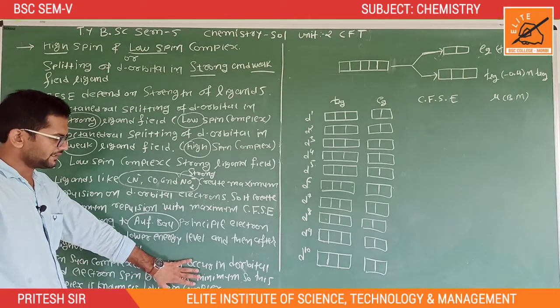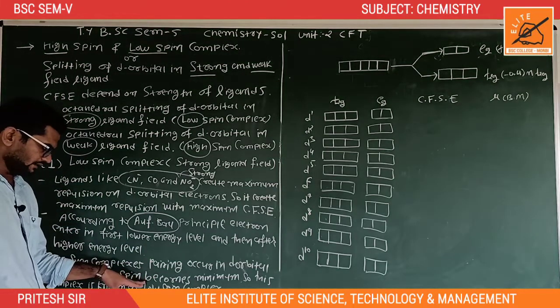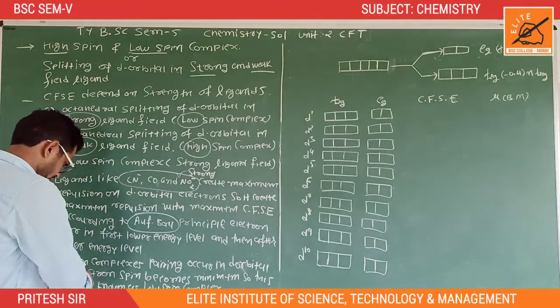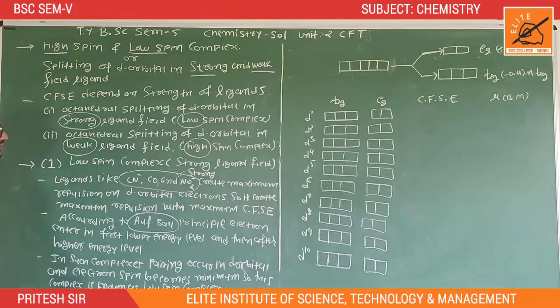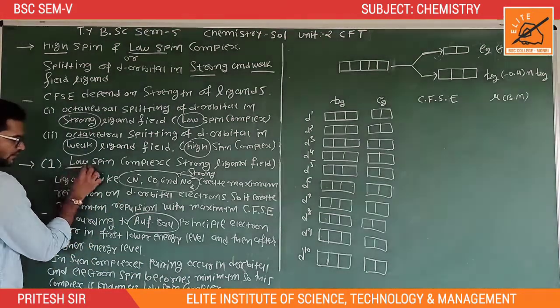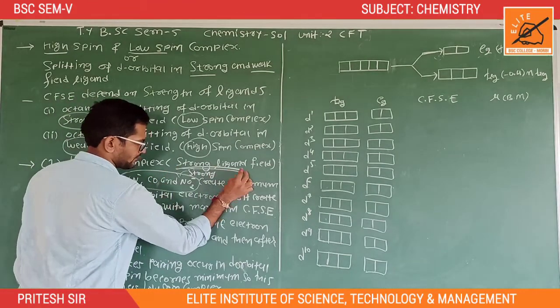In this complex, first pairing of electrons is possible, so electron spin becomes minimum, and it is also known as low spin complex. Low spin or strong ligand field are both equal.